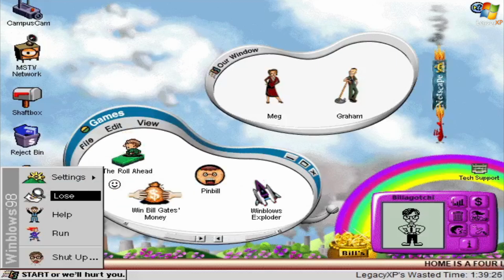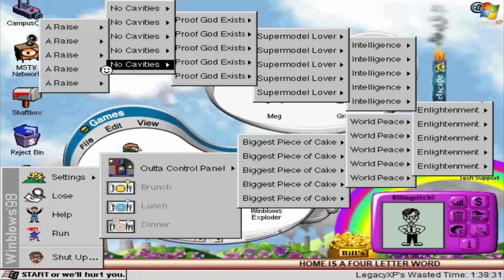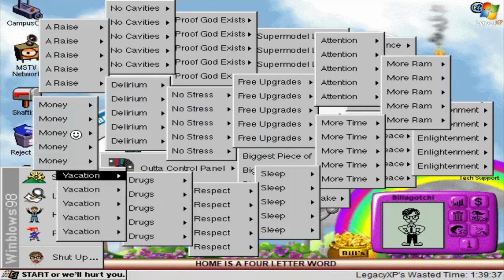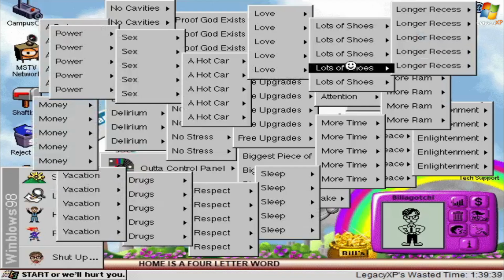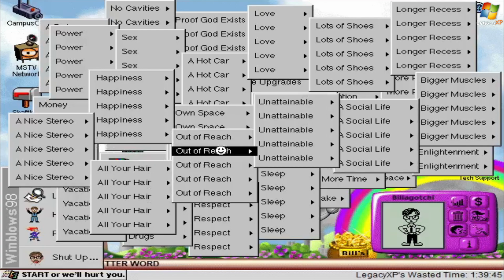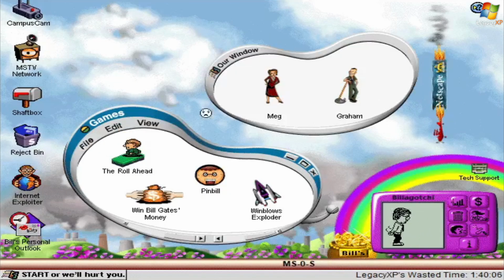In settings, you got the outer control panel here, which is like an infinite loop of menus for some reason that they have in here. There's a whole bunch of parody stuff in here. Some of it they didn't even need to add, like this outer control panel thing here. And when you reach the end, finally, you get this error message that says, Fatal error, restart your life in MS-DOS mode. And I think that's pretty much all there is to say about the desktop for now, so I'm just gonna go ahead and demonstrate some of the games for you.